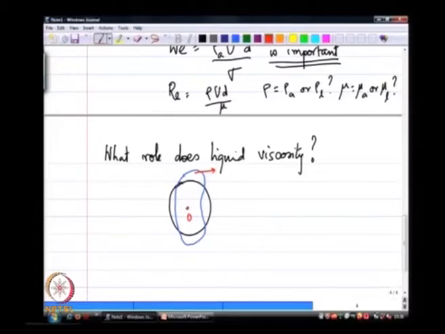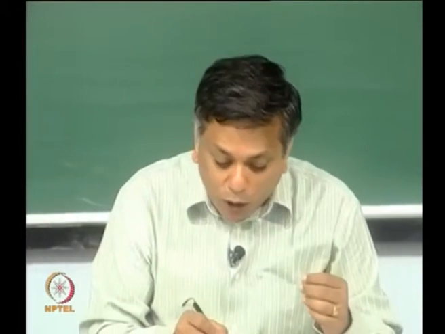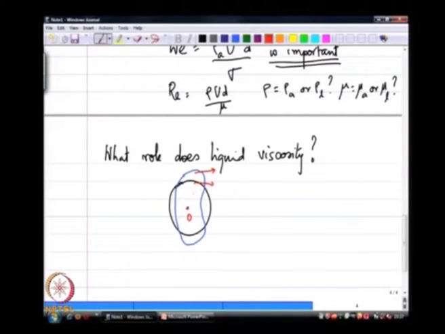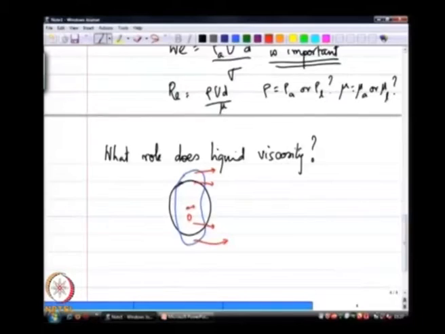If I have to have deformation of this drop in the frame of reference fixed at, let us say, the center of mass of the drop, then different points in the drop have to be moving at different velocities, something like that. The moment I have different points inside the drop moving at different velocities, I automatically am implying that there is a velocity gradient field, which means you are going to create a stress field, a viscous stress field. So, let us see if we can estimate that viscous stress field.